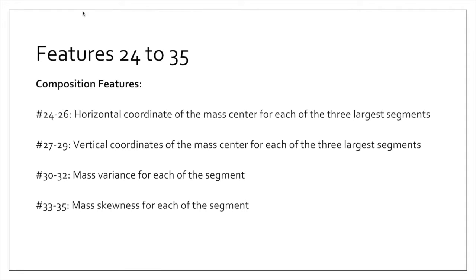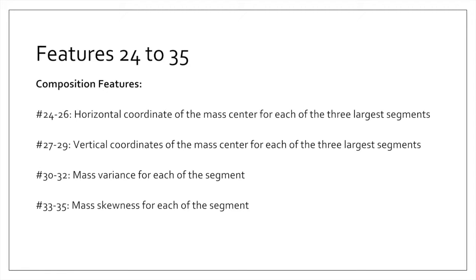Moving on, the next 12 features are the composition features, which are detrimental for our project. Basically, in these features, we separate the image into 5 segments using watershed and k-means segmentation. The features 24 to 26, as you can see, are horizontal coordinates of the 3 largest segments out of those 5 segments that I just mentioned. 27 to 29 are the vertical coordinates.